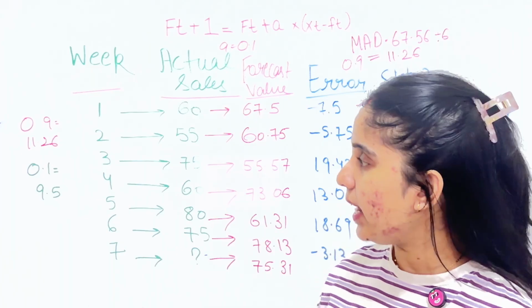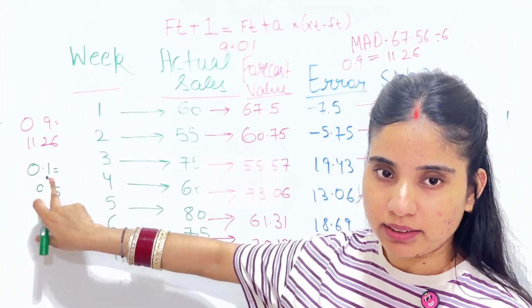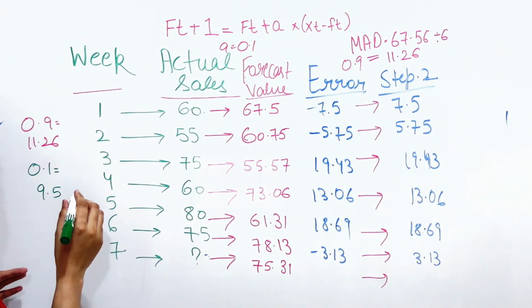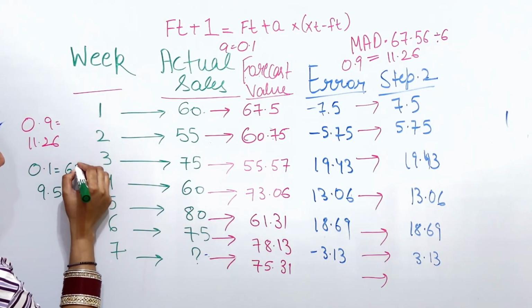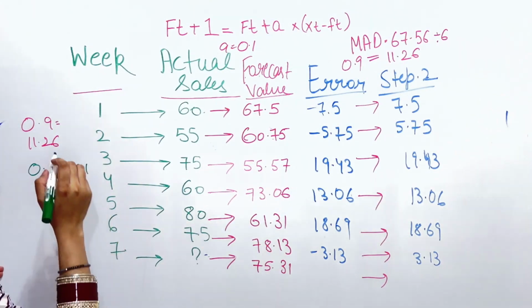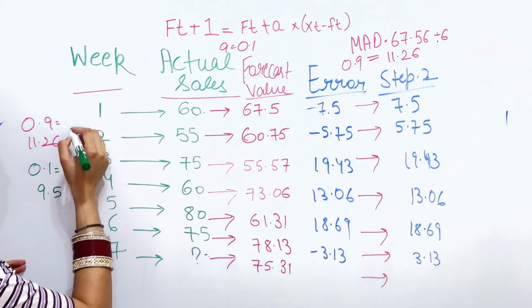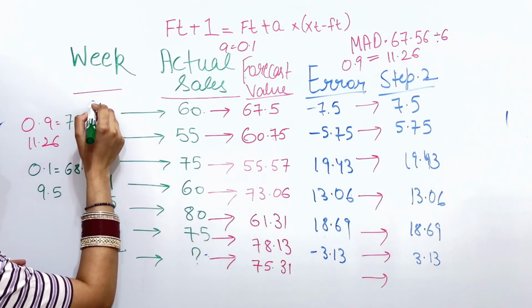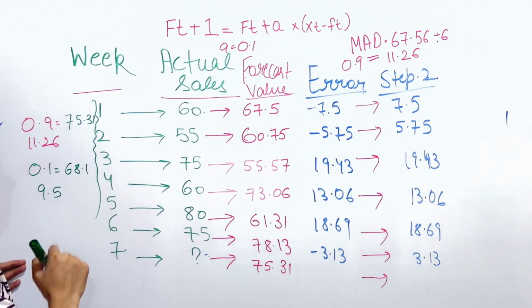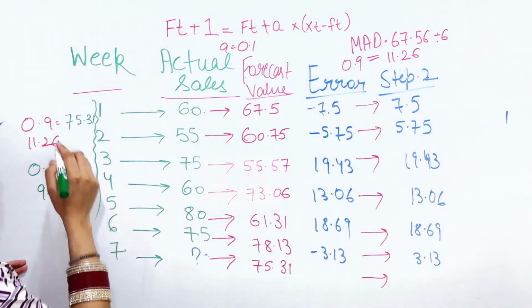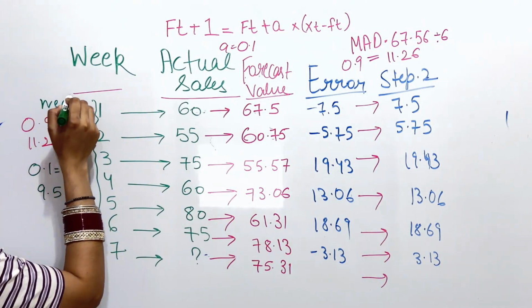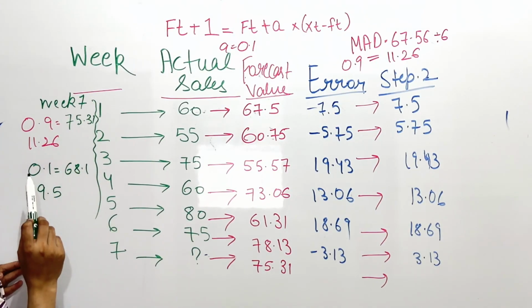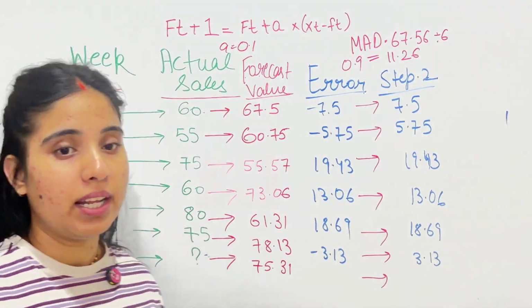Our alpha was 0.1, and our week 7 forecast value, if you remember, was 68.1. For 0.9, the week 7 forecast value was 75.31.